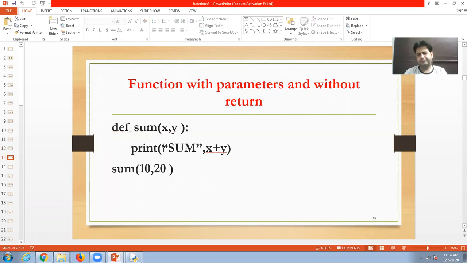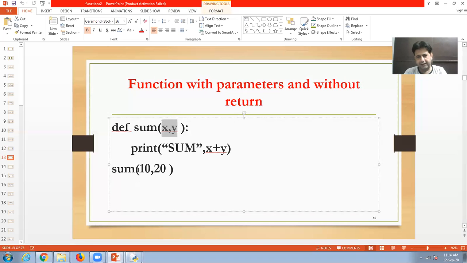Now look at here, another type of function, which receives parameters. At the time of calling, we have to send the values. We give two parameters, so there should be two arguments. One is 10, another is 20. Remember, in case we are receiving two parameters x and y, there must be two values at the time of calling. So 10 and 20 will be there. It means a function with parameters and without return.